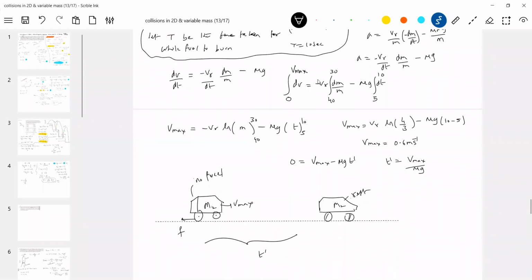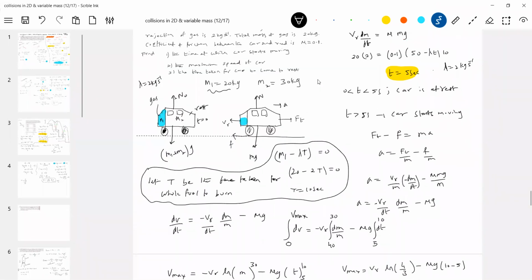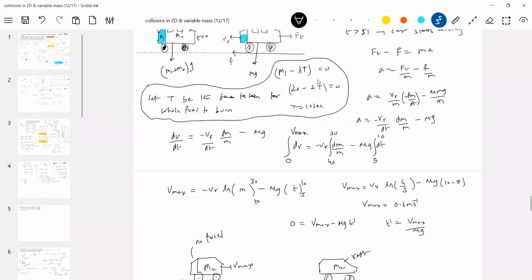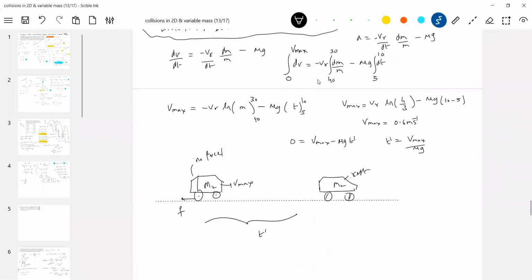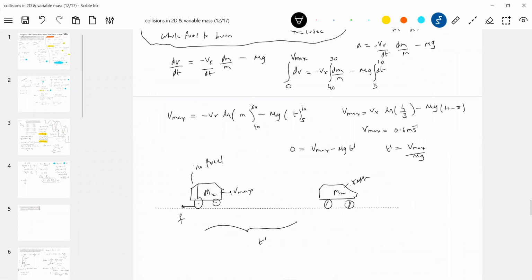Total time taken for car to come to rest means first 5 seconds you add up, then this 10 seconds, next the T dash. After what time it will come to rest? You have to add up all those times. 5, then this 10, then next T dash.